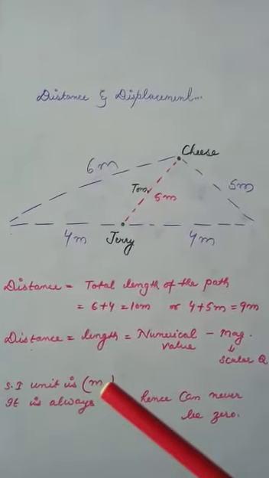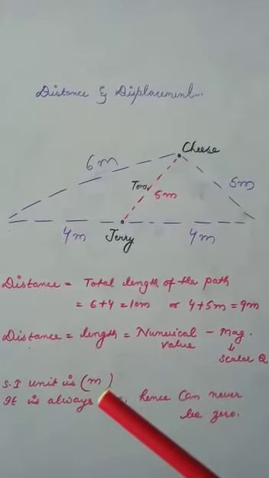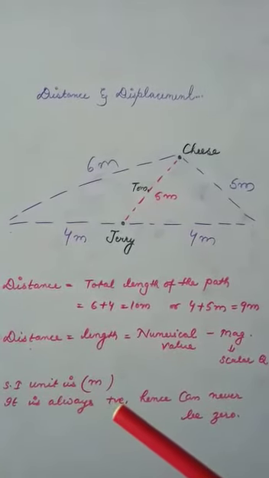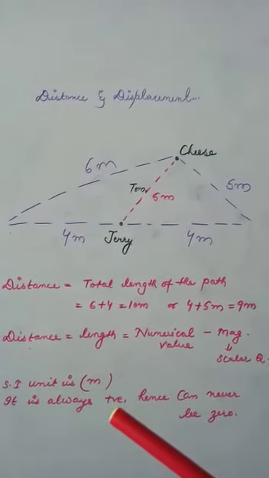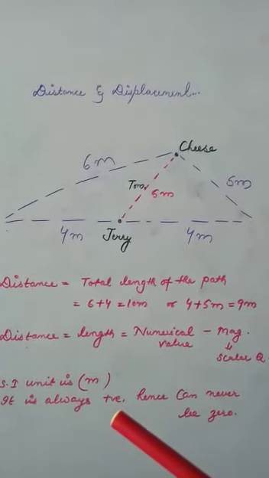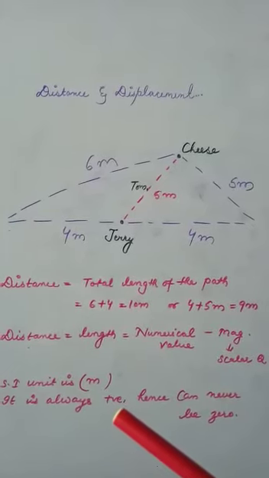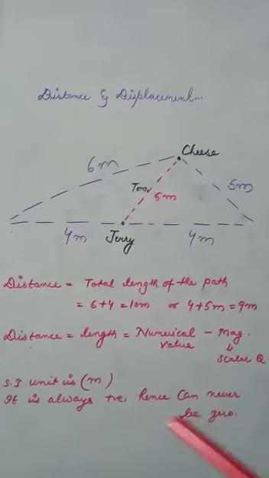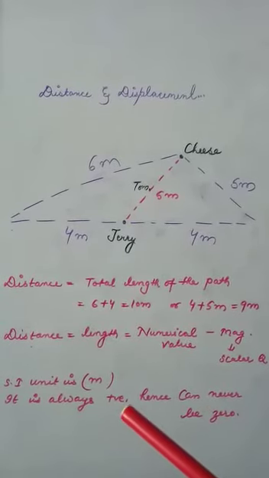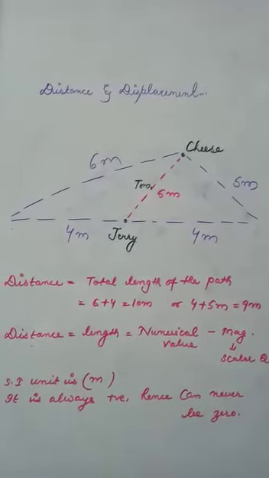The SI unit of distance is meter. It is always positive. Distance is never negative. We never say that we have travelled a distance of minus 50 kilometer. Since it is always positive, hence it can never be 0.